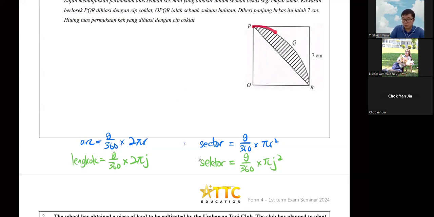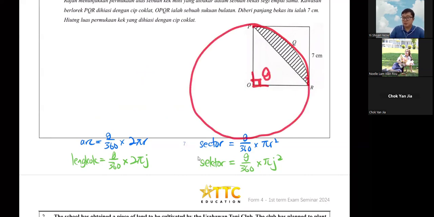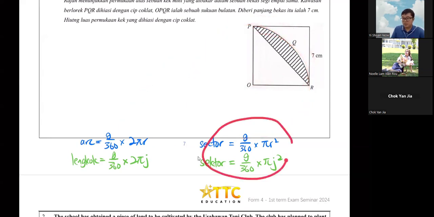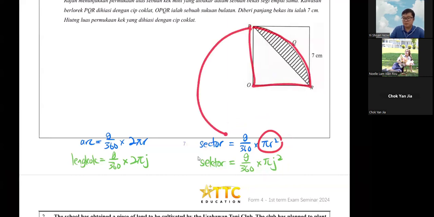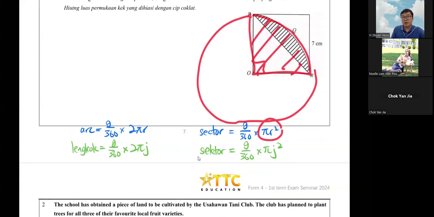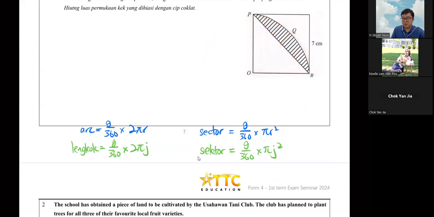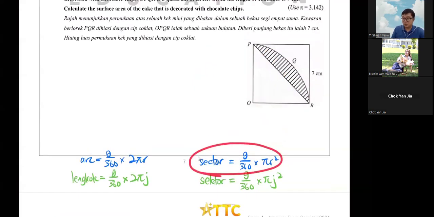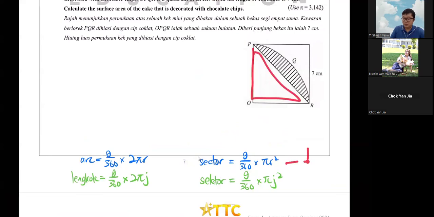For example, if you want to know this one, it is only 90 degrees of the whole circle. So theta here is 90 degrees, and I only want this portion of the whole circle. That is what this is doing. This one is the area of a circle, so if you want to know this area, it is a quarter of the area of a circle. So in this formula, you minus off this triangle.